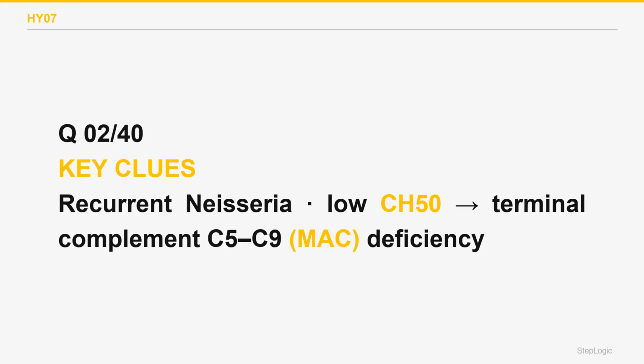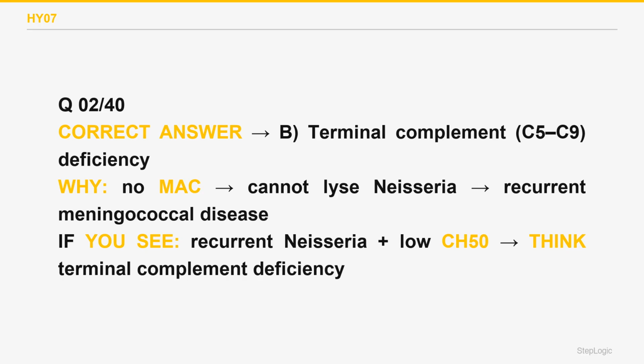Recurrent Neisseria infections point to a terminal complement, C5-C9 deficiency, which cannot assemble the membrane attack complex, MAC. Neisseria are thin-walled and are killed mainly by MAC-mediated lysis, so without it the body cannot clear them. A low CH50 confirms a defect in the complement cascade. The correct answer is